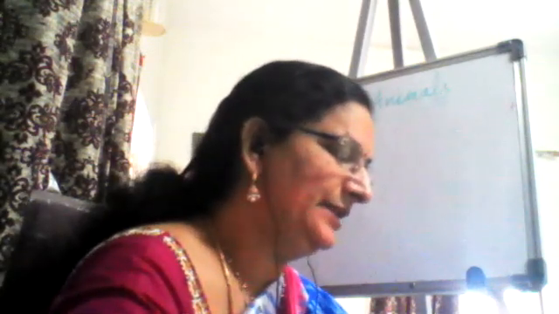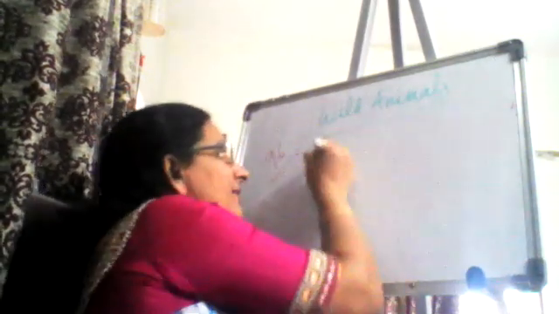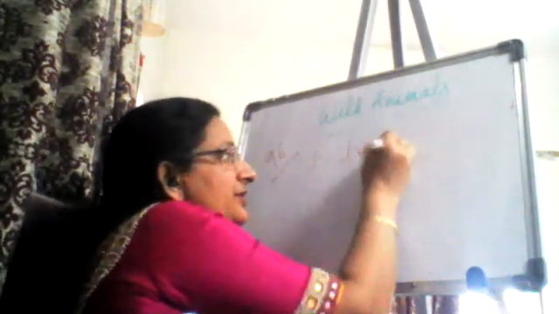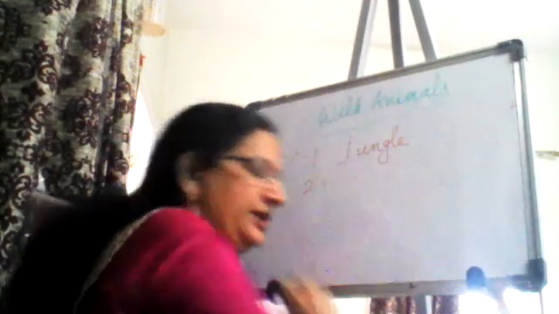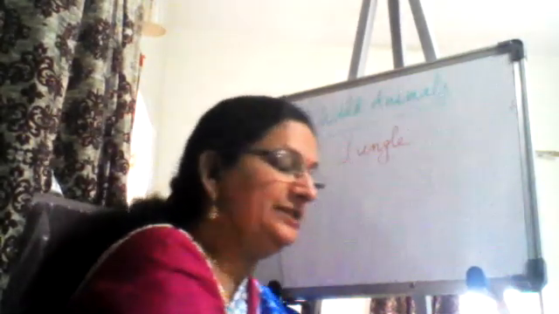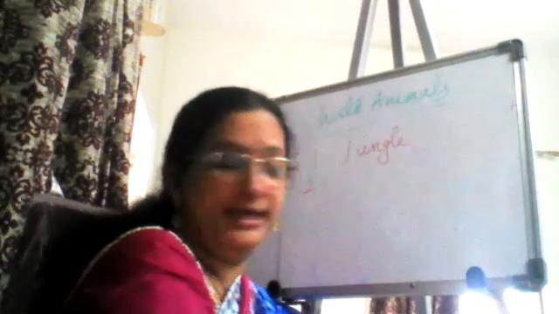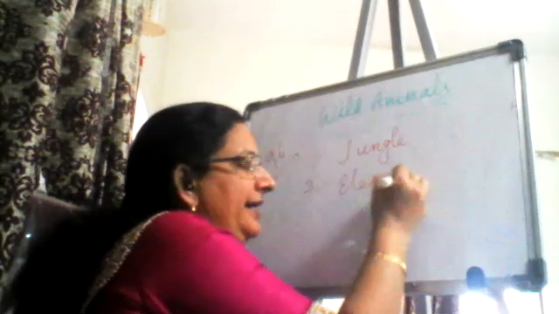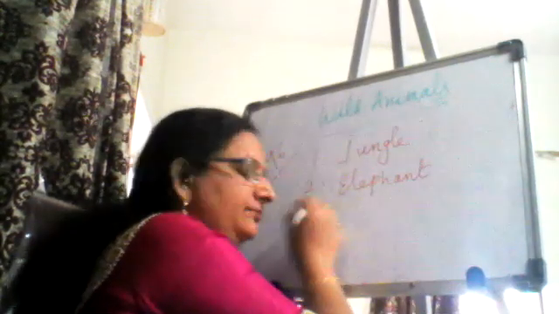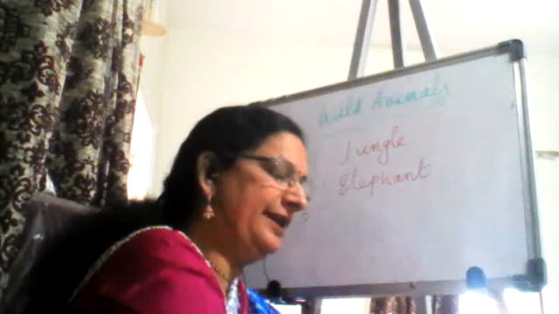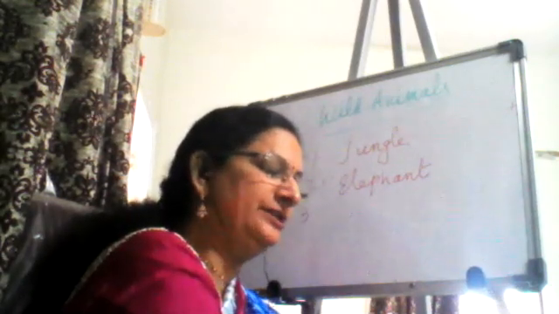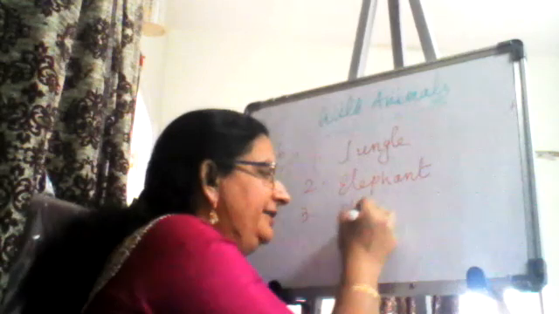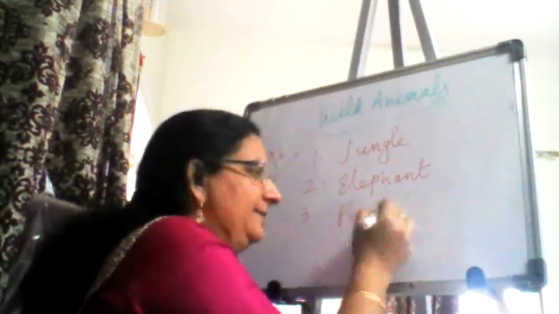So what is the sentence? Wild animals live in dash. So when we read the lesson, what did we read? Wild animals live in the jungle. Jungle. Second one. Dash is a big wild animal. What is a big wild animal? Elephant is the big wild animal. Now, the deer and elephant eat. What do they eat? The deer and the elephant will eat only the plants.